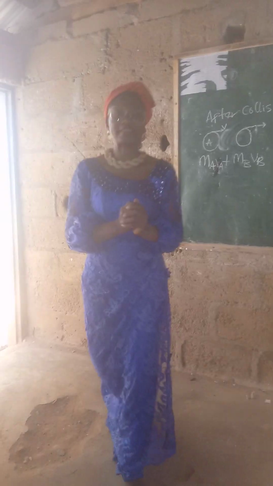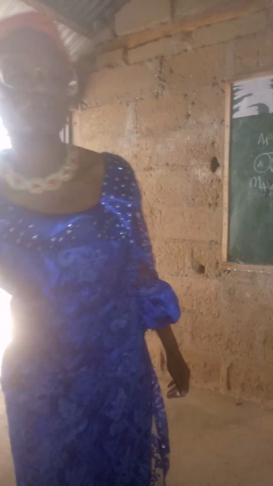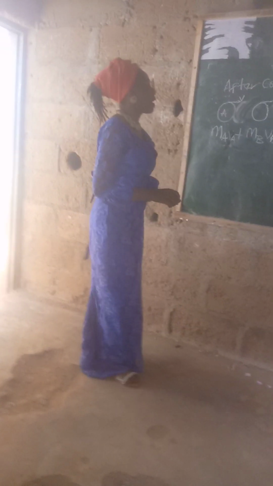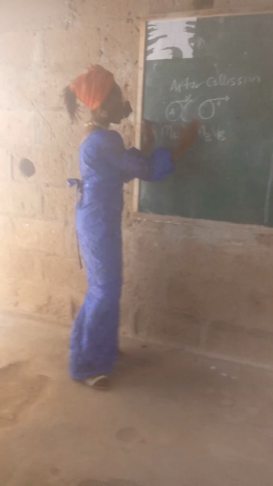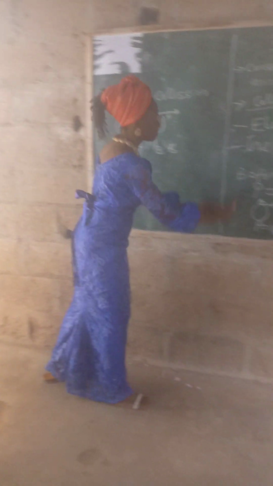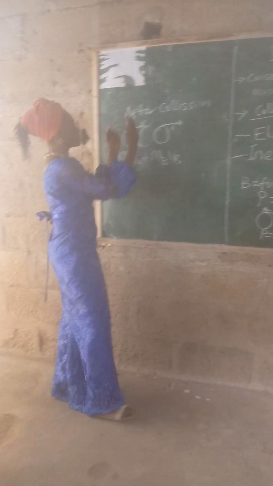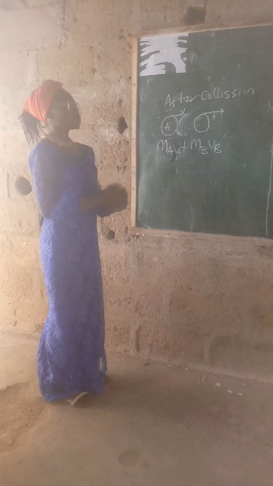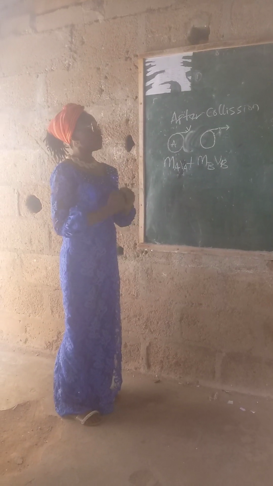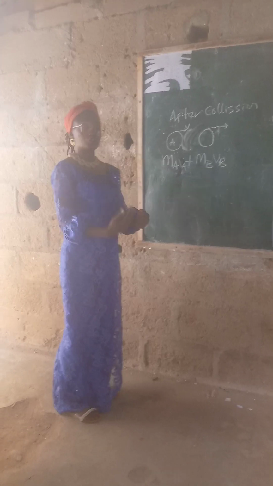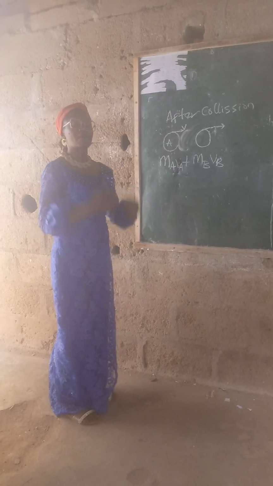But before I deviate, I am still talking about writing the conservation law mathematically. So this is what we are going to use. If this is momentum before collision and this is momentum after collision, the law of conservation of linear momentum says that the momentum before collision is equal to the momentum after collision.